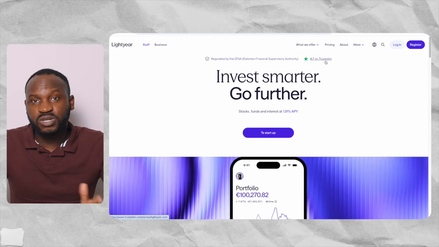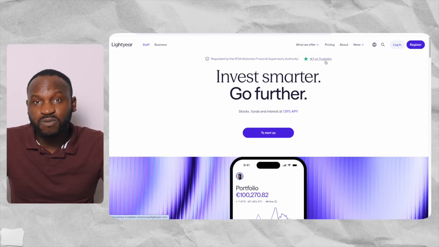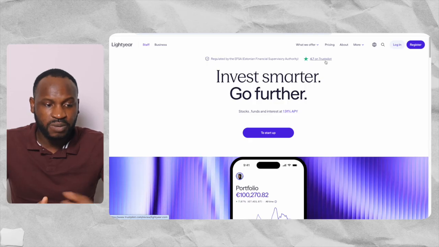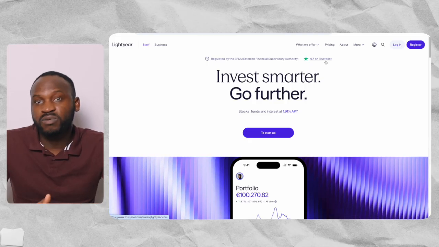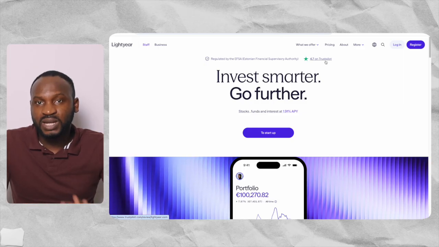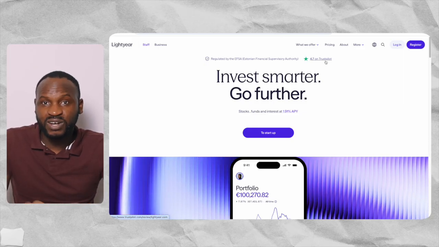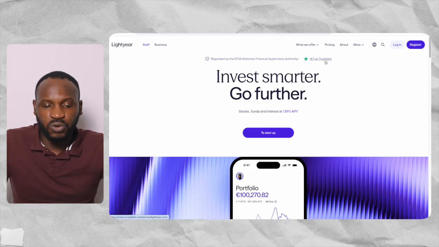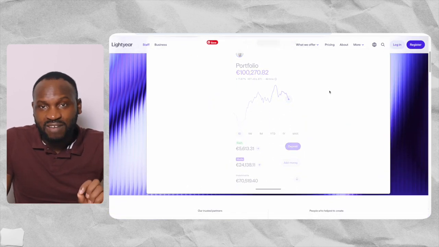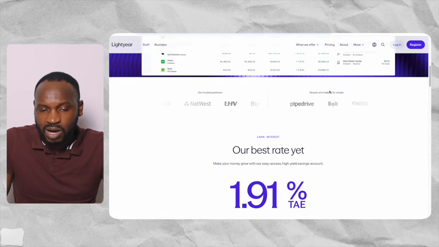So guys, as you can see on the screen here, this is the platform that we are going to use as the example in this video. The broker platform that we want to use is Lightyear. If you are living in Europe, Lightyear is available in a lot of countries in Europe. So this is Lightyear, and this is how the platform looks. They have their mobile version and they have their web version.